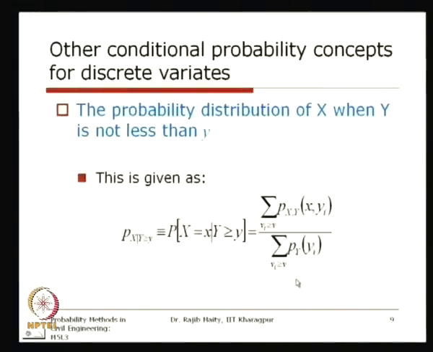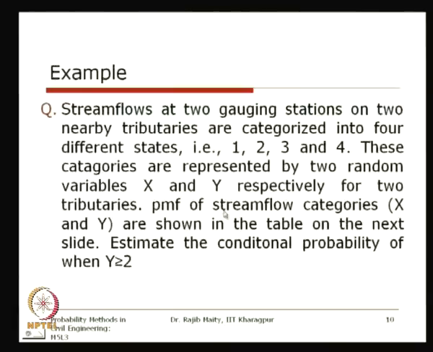Similarly for y, when we take the marginal distribution, it is for the specific range. Again we are taking up the same problem, and here the question is to estimate the conditional probability when y is greater than or equal to 2. So instead of giving a specific value, we are giving a range.